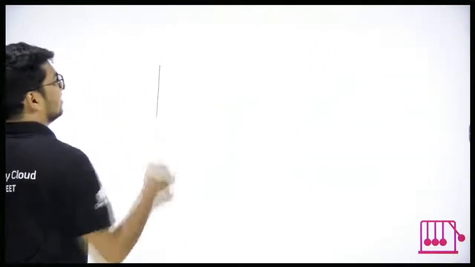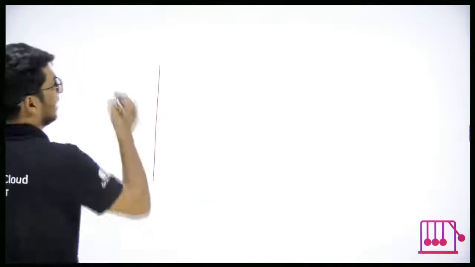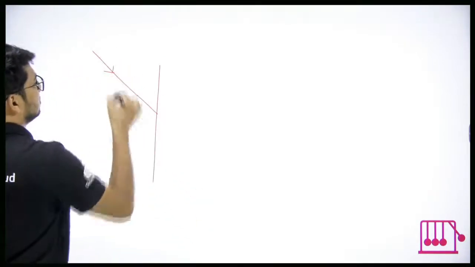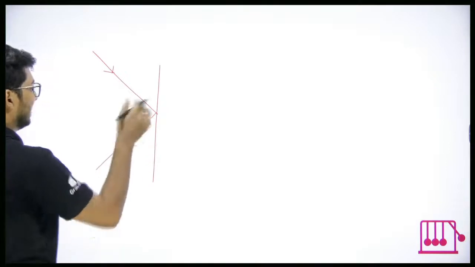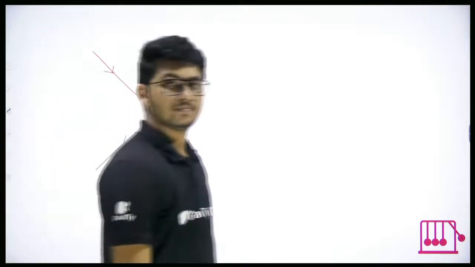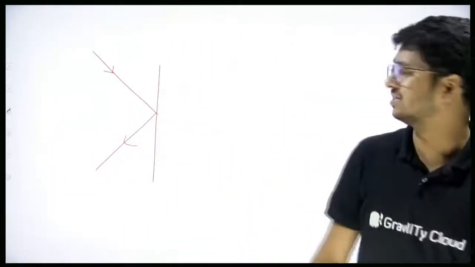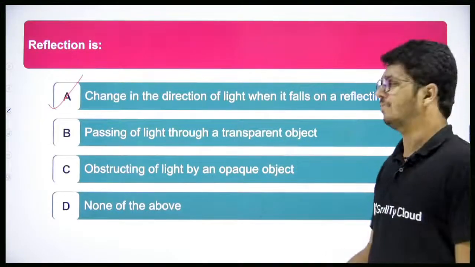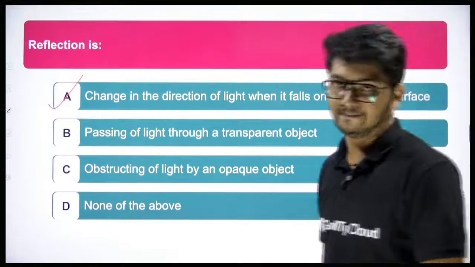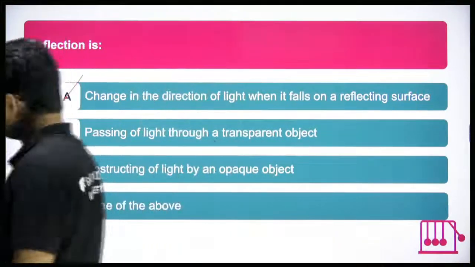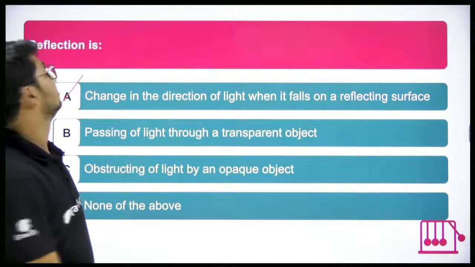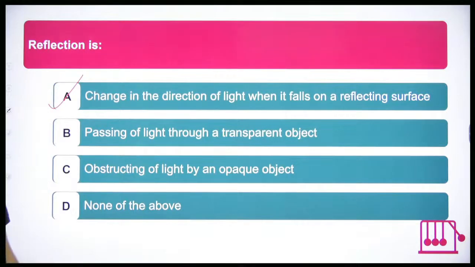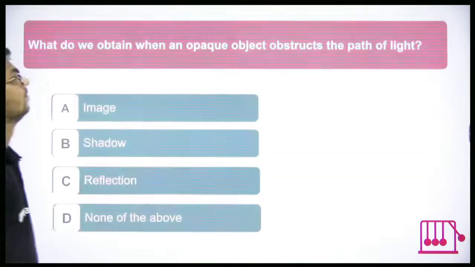Yes or no? Because when light falls on a reflecting surface or any opaque surface for that matter, what happens? It gets bounced back, so its direction is changing. I know it's not completely accurate, but the best option would be A: change in direction of light when it falls on a reflecting surface. Got it? Good. Next.